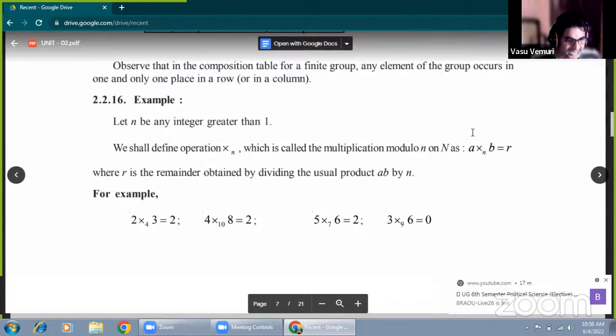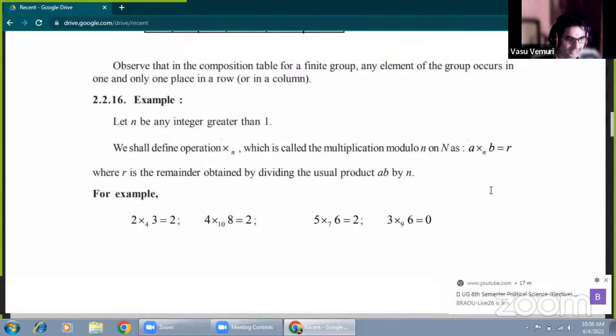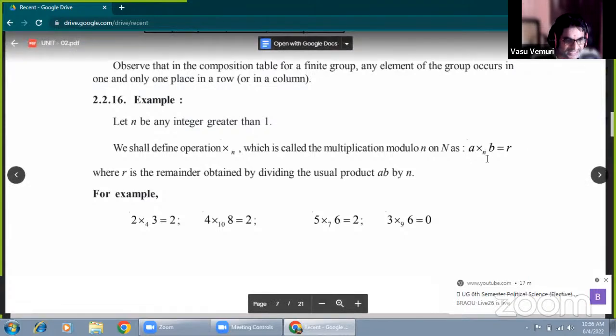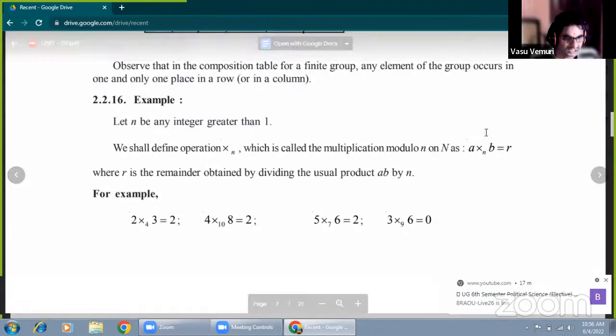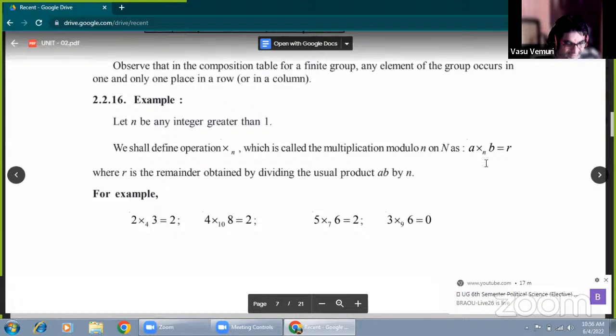Here n divides a into b; that is, the product ab is divided by n, and we get the remainder, which is small r. So a under multiplication modulo n of b equals small r, the remainder when n divides a times b. Now that is the final result.